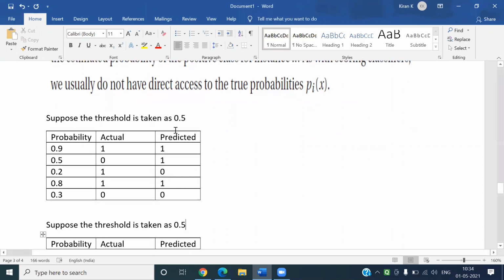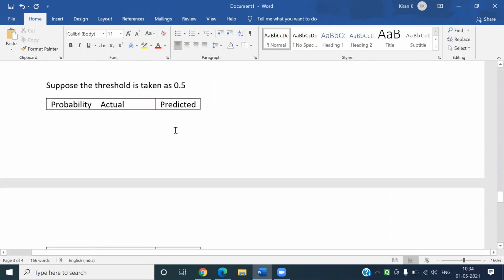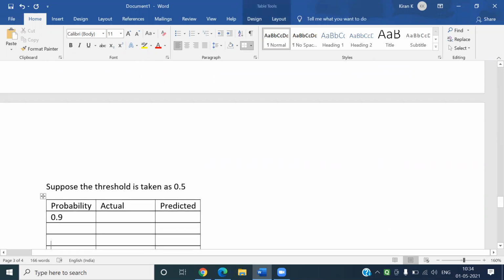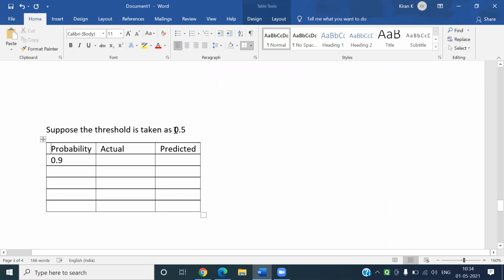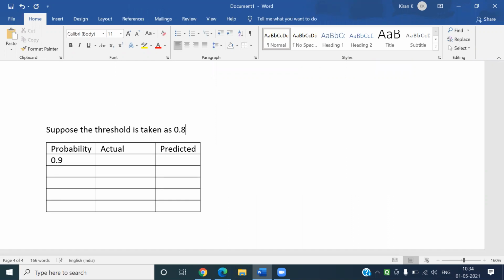Suppose it is a bank and we are asked to find out whether a new person is eligible to get a loan or not. In that case, I don't want to take 0.5 as the threshold. I want guarantees. I want to give the loan only to persons who will surely pay the amount.